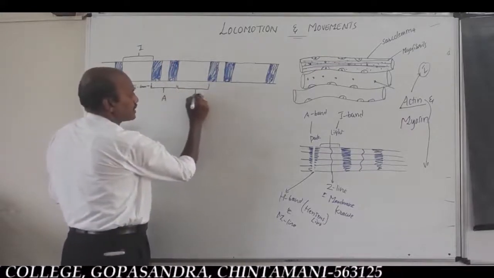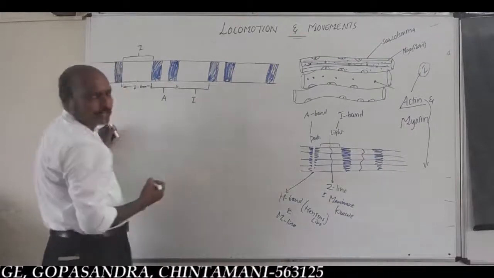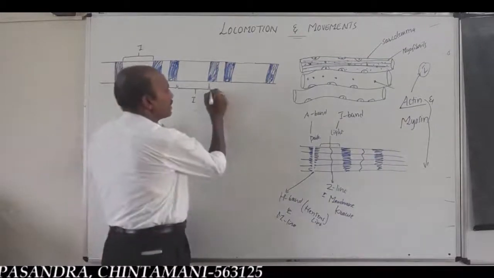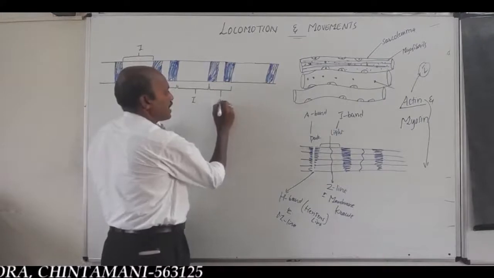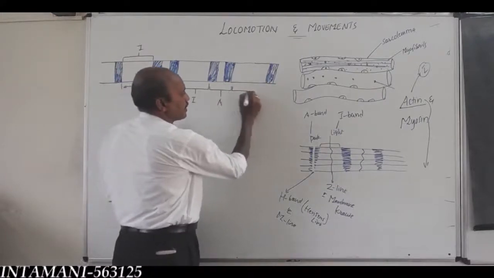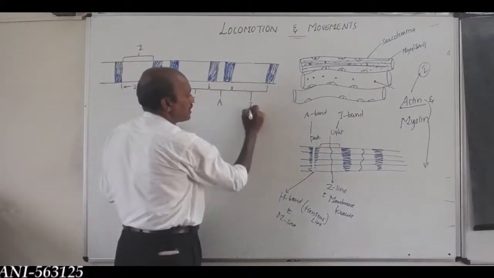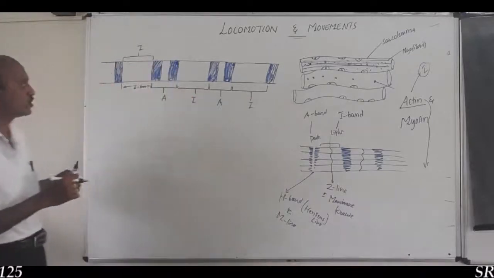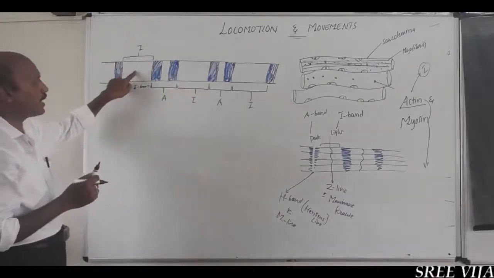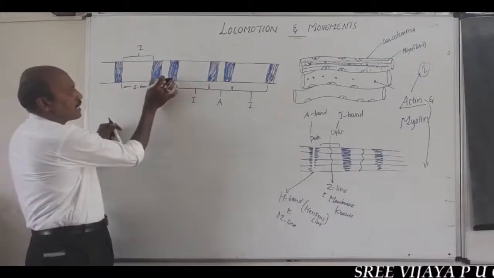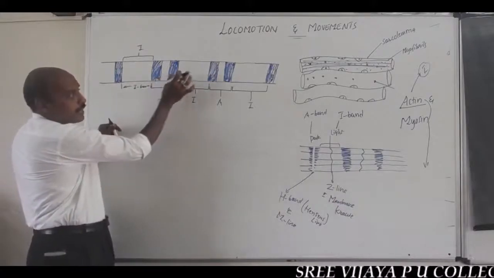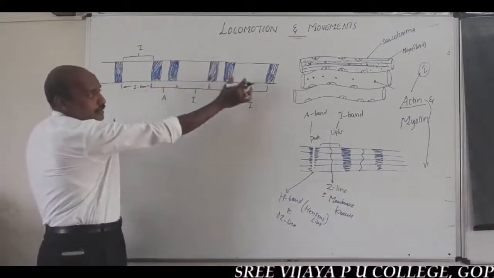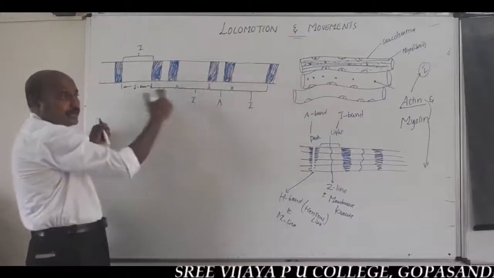This is the I band, isotropic band. So this area is the I band, and this area is the A band or dark band. I band, A band, dark band, A band, and so on.